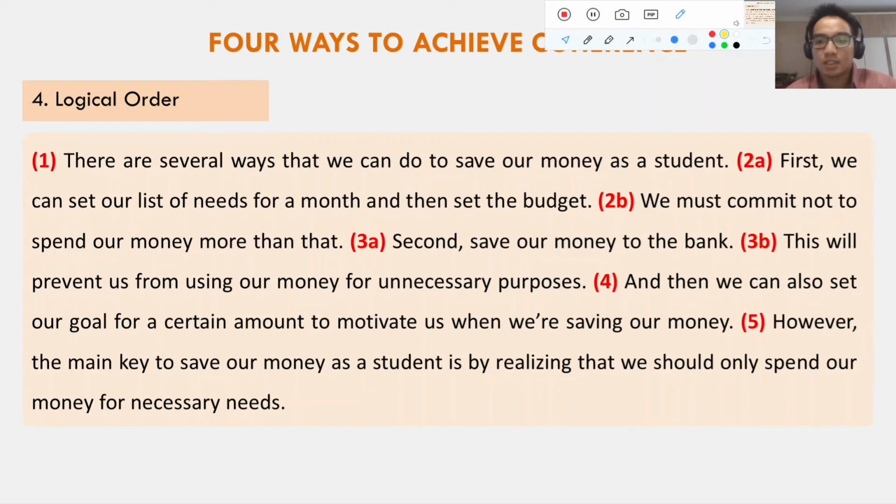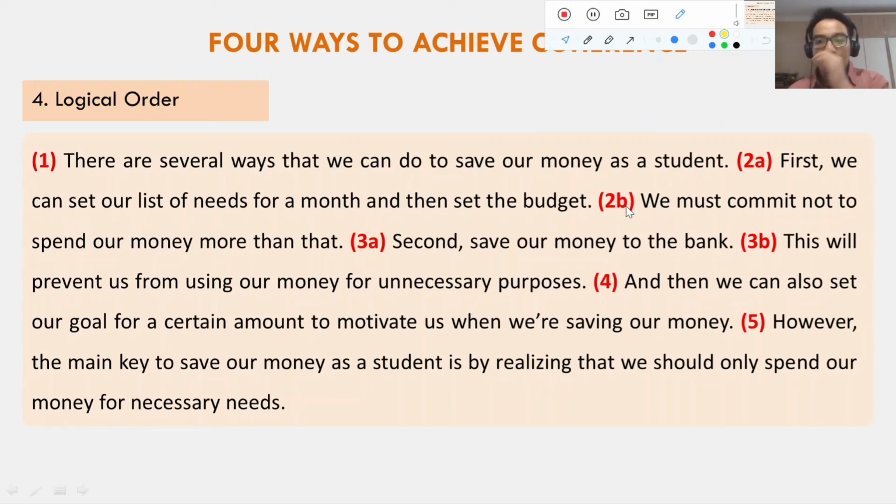The first sentence should be the topic sentence. There are several ways that we can do to save our money as a student. Okay, there is no problem with this. And then we're moving to the second point. First, we can set our list of needs for a month and then set the budget. Here, I put the sign 2A. Why? I'll explain later. 2A, and then this 2B. We must commit not to spend our money more than that. So 2A and 2B are still talking about the same idea. It's still the same supporting idea, but it's already divided into different sentences. So I put 2A and 2B.